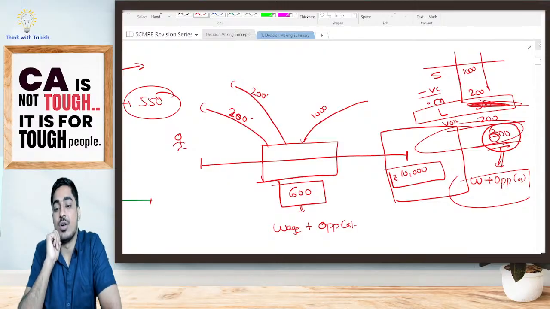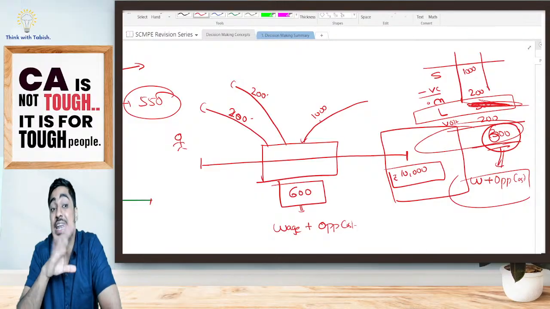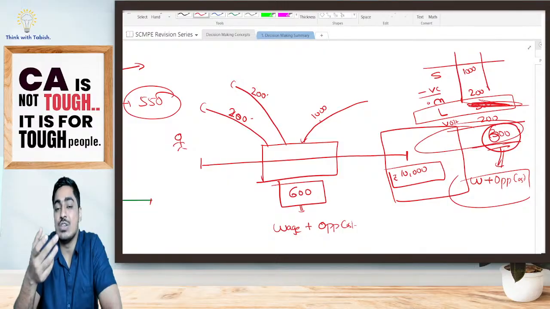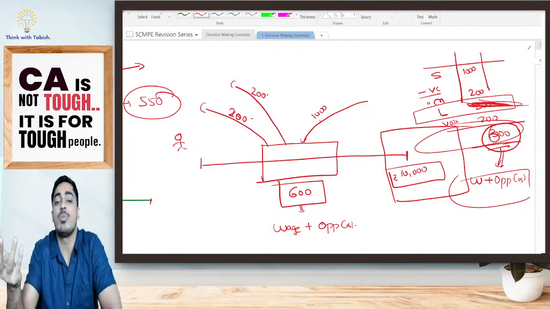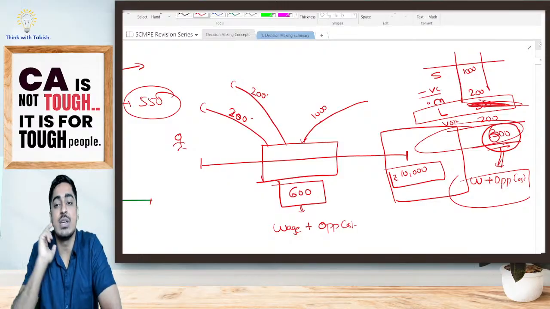One more doubt: in case a bonus is paid to an employee for a new product, that bonus will also be considered. Now see, all these are just your general guidelines. When you solve your questions, every question will have different points. It could be possible you are giving a bonus. Bonus will also be considered.